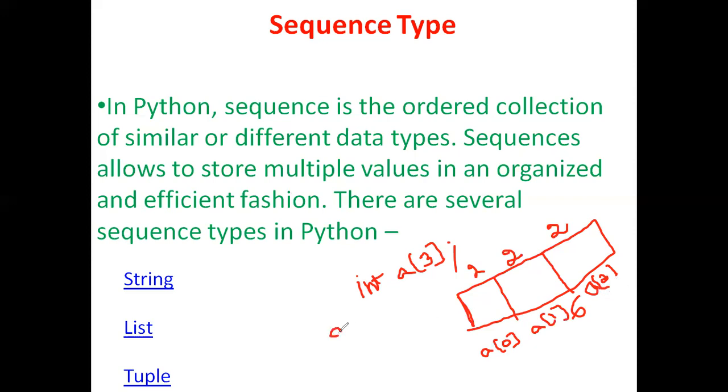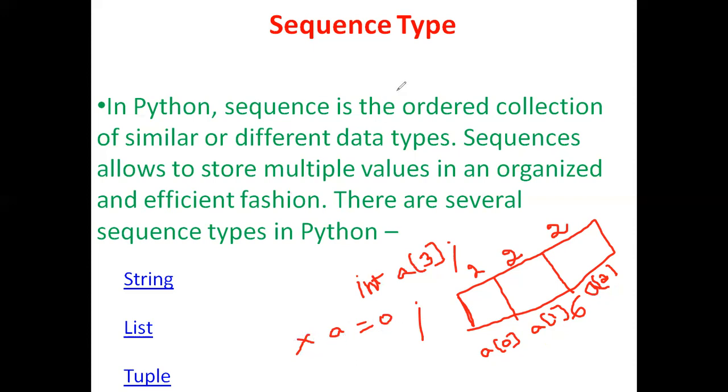See here, if I write a equal to 0, it will raise a compile time error because there is no space with the name a. There is space with a of 0, or a of 1, or a of 2, but there is no space with a. That's why we are going to get a compile time error.